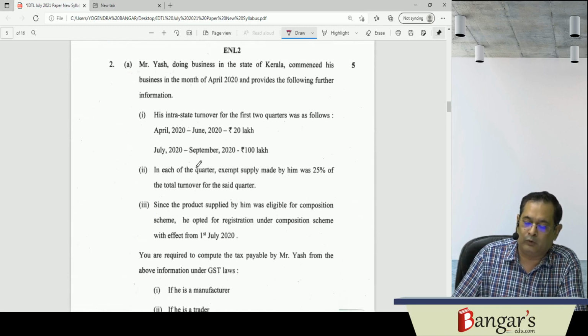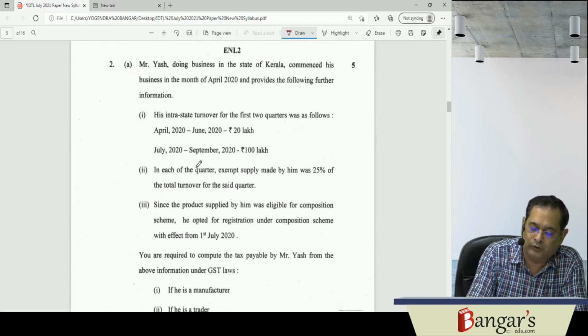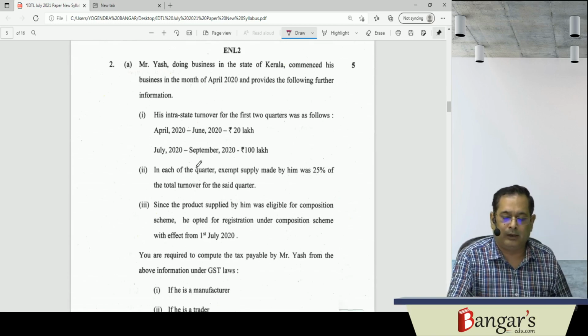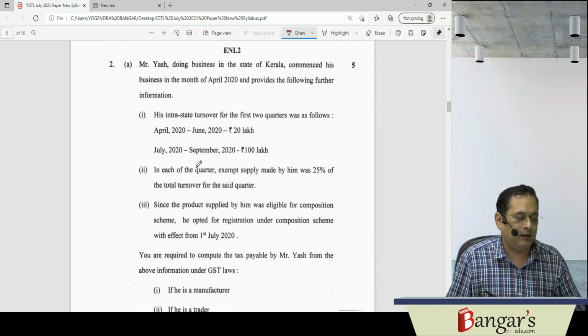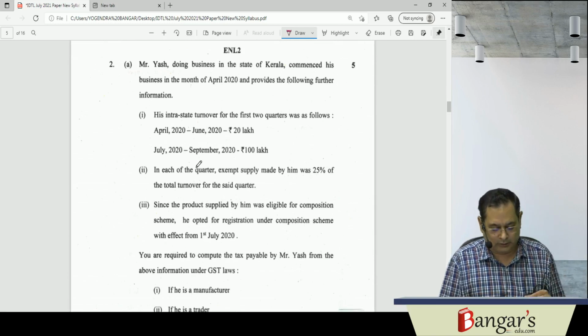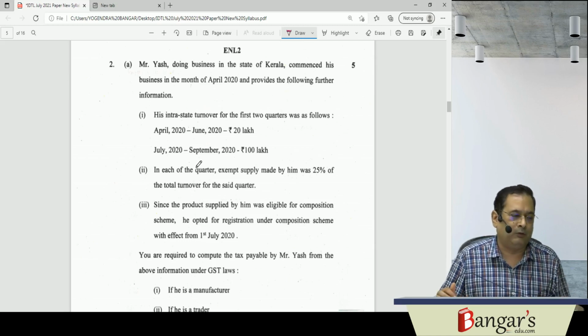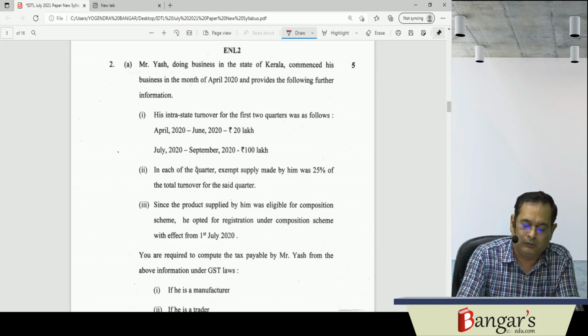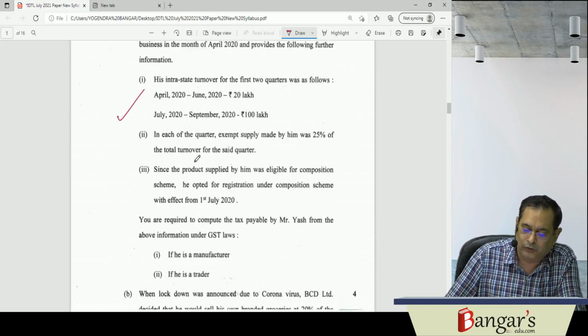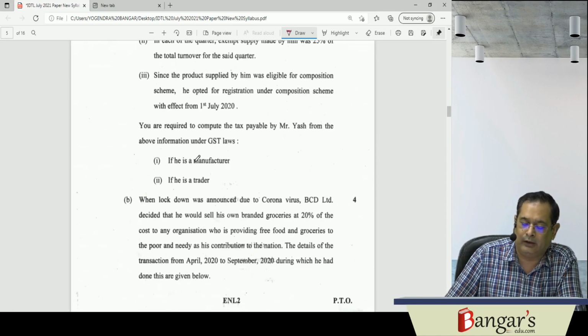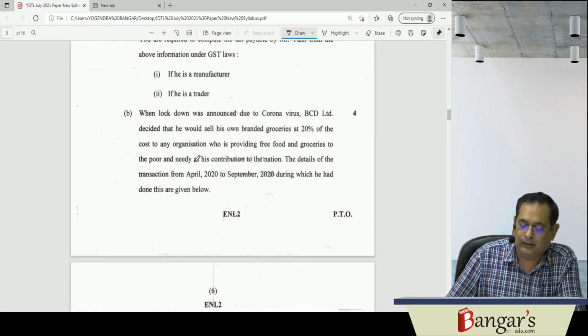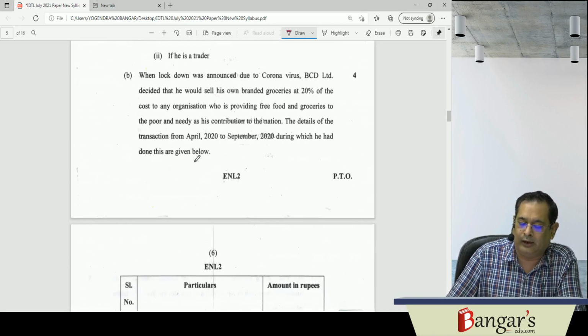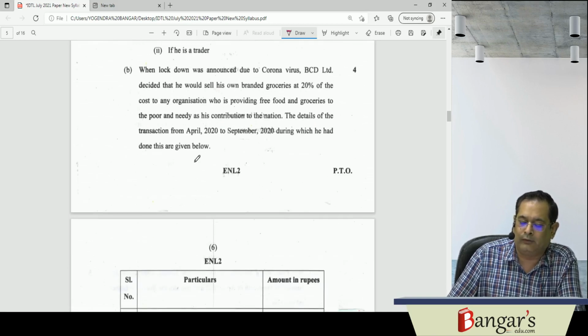Then question number 2. As I already told you, the composition scheme is an important one, and the same can be asked in your examination. In my last DTP paper review also I told you about the same. So this is one question relating to the composition scheme, in the case of a manufacturer and a trader. This is a simple question. Then the second one is also not a very hard question.